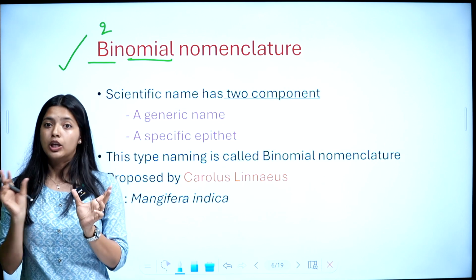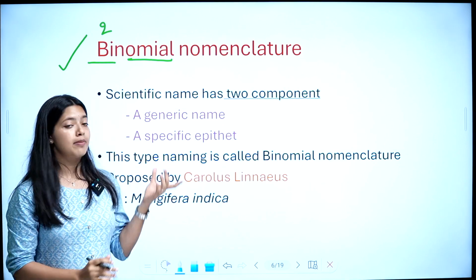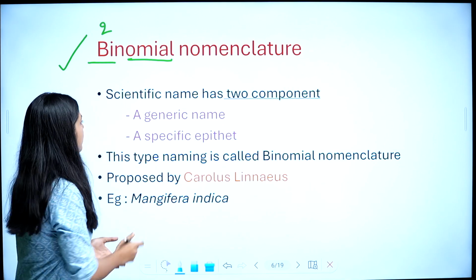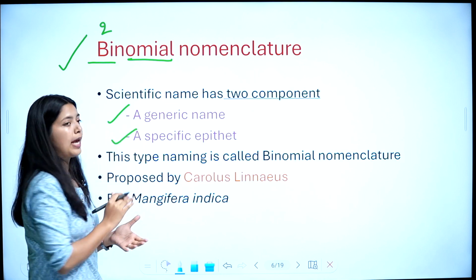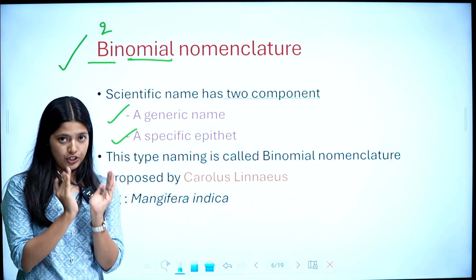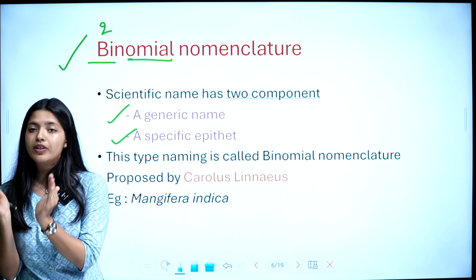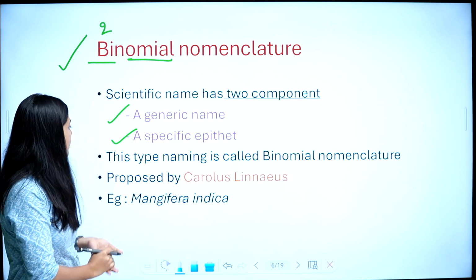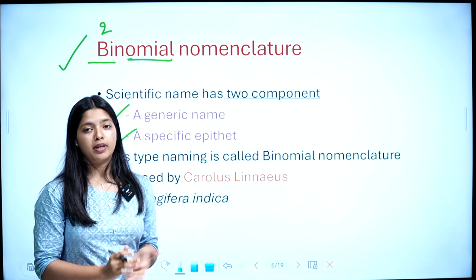So, a scientific name has two components, that is a generic name and a specific epithet. One part is a generic name and another part is a specific epithet. This type of naming is called binomial nomenclature.